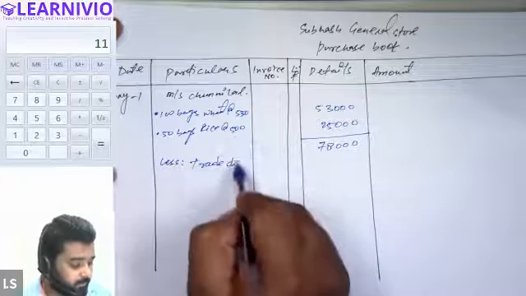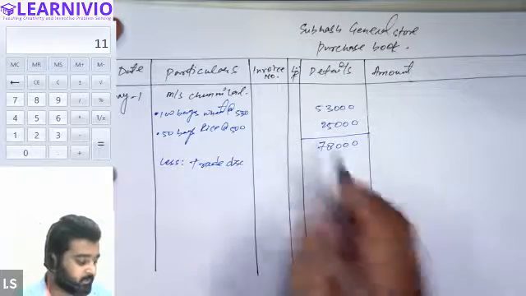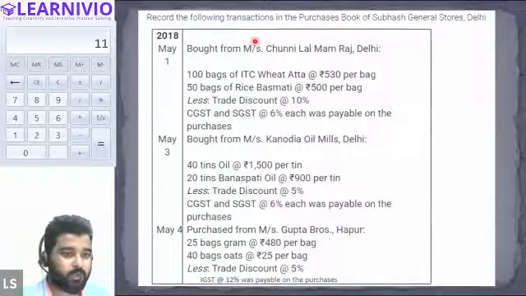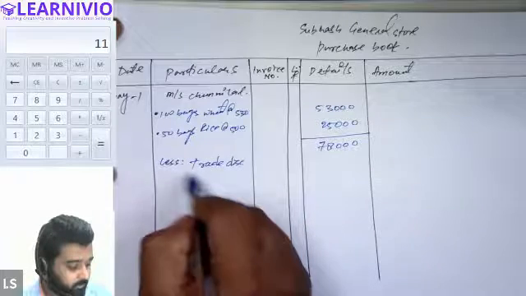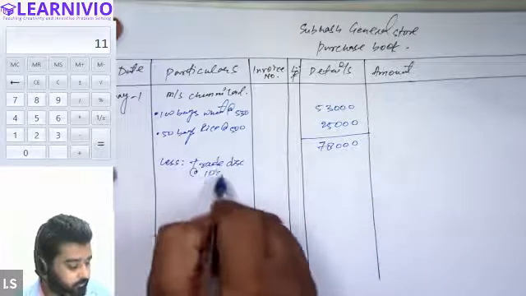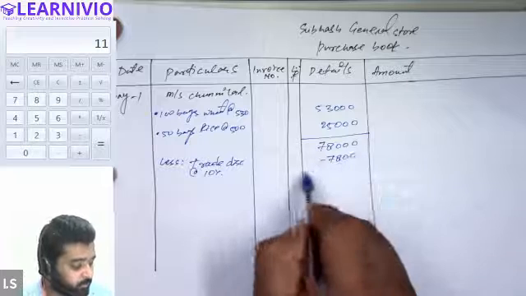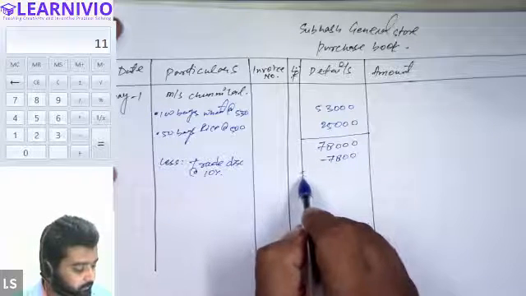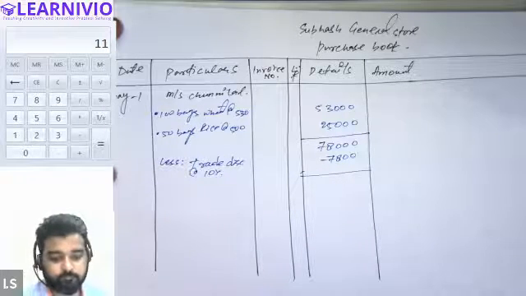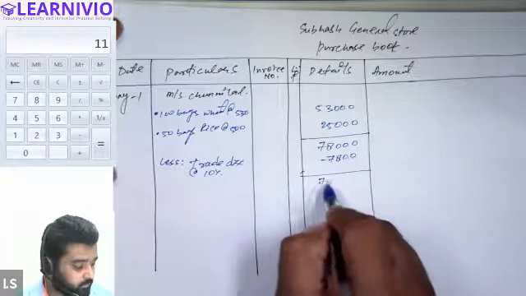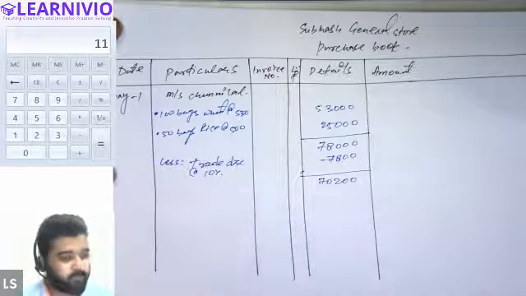The supplier is basically providing us 10%, right? 10% discount will be how much? 7,800. So first of all, we will reduce this amount, and after this, we will get 70,200. 70,200 will be the balancing value.